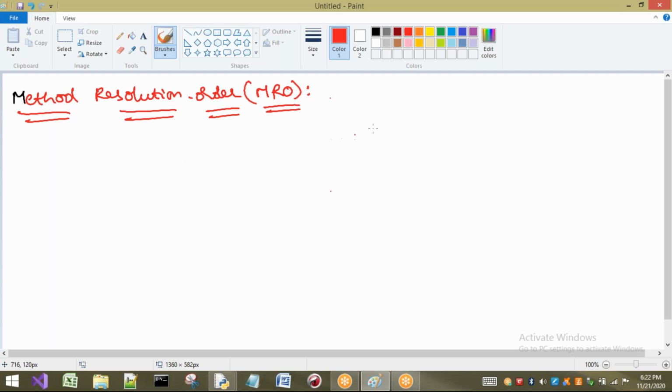Python follows one algorithm called the C3 algorithm. Very important algorithm. I will explain in detail how it executes. In some places we also call it the C3 linearization algorithm, but generally we call it the C3 algorithm.